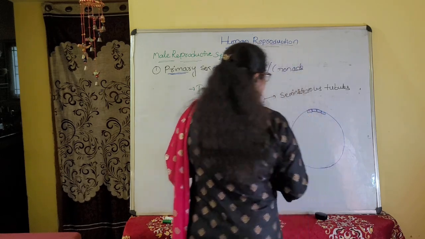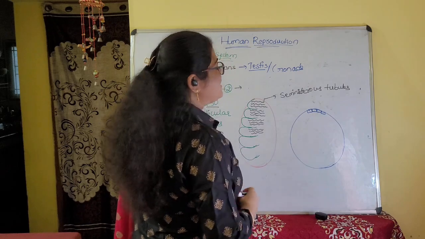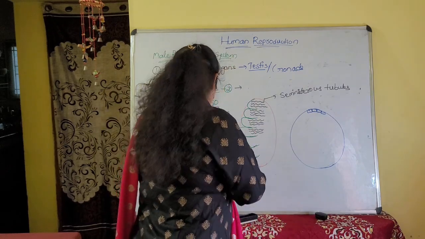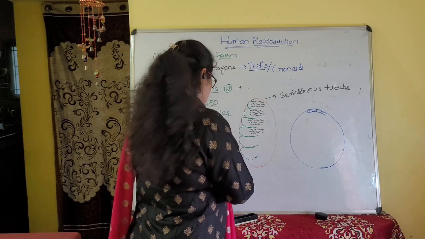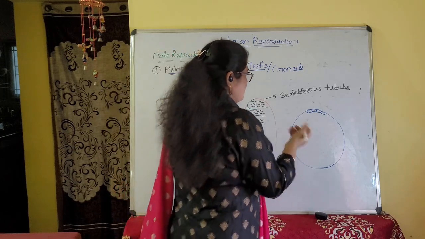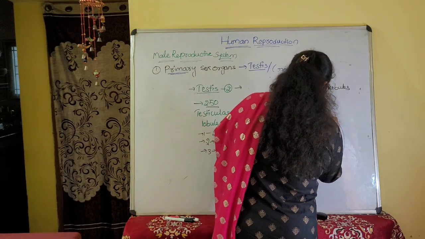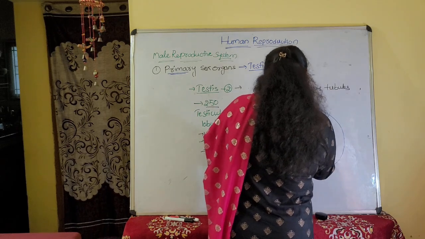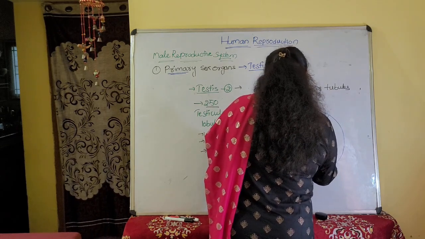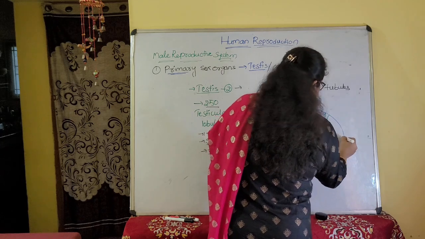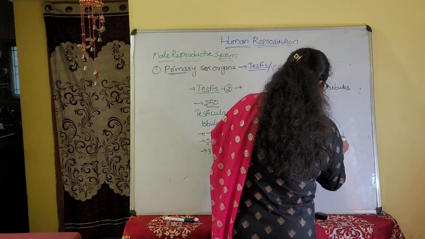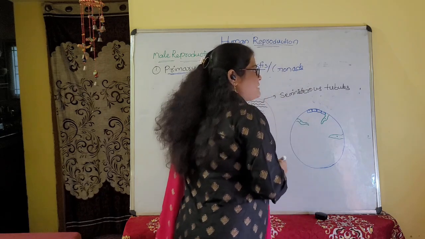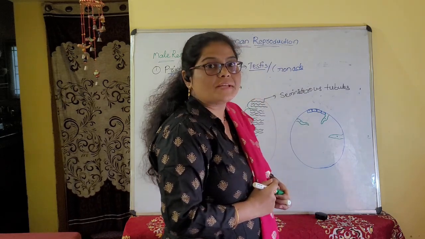Epi means upon, and germinal cells give origin to other cells. Some cube-like cells are present, called germinal epithelial cells, also known as male germ cells or spermatogonia.